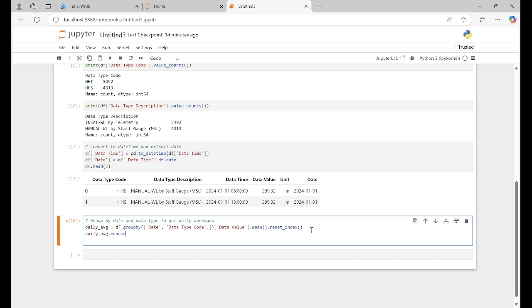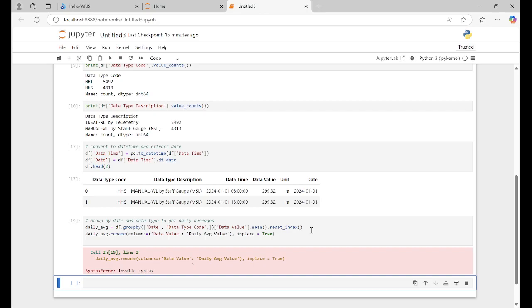And rename. So we are renaming the columns. Columns equal to a list: data value, and the name we are putting is daily average value. Daily average value, right? And inplace equal to true.